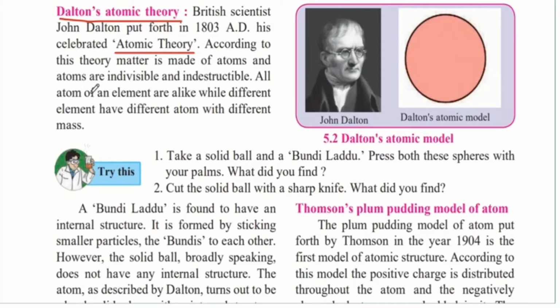All atoms of an element are alike, while different elements have different atoms with different mass. So what he said was that atoms of an element are alike, that is, they are the same. Of one element, the atoms are the same, while different elements have different types of atoms and they differ in their mass. Try this.